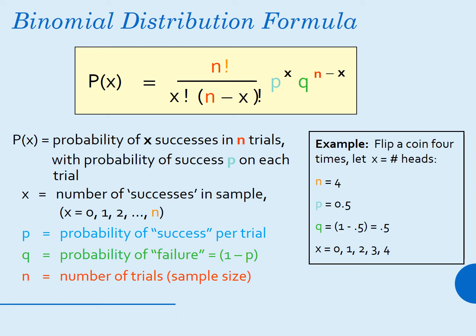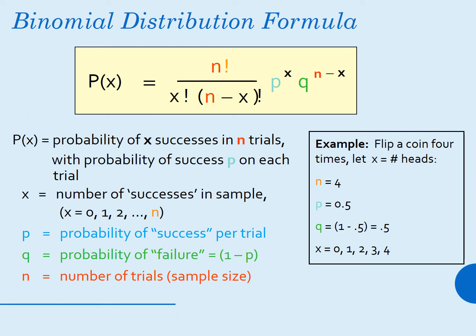Small x is equal to the number of successes in the sample, where the value of x can be from 0 up to n. p is equal to the probability of success per trial. q is equal to the probability of failure, which can be represented as 1 minus p. n is equal to the number of trials.